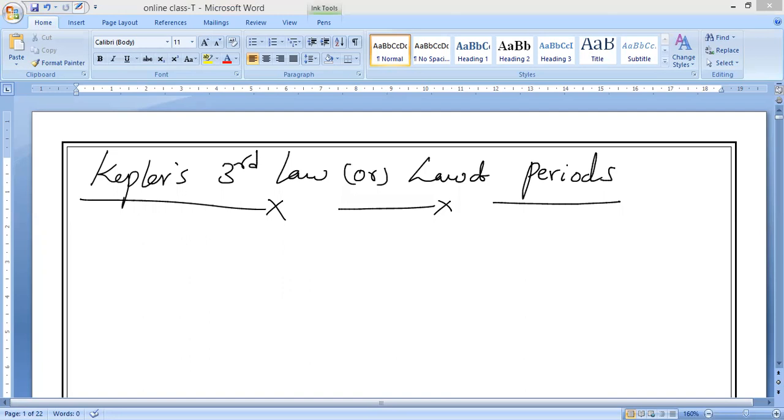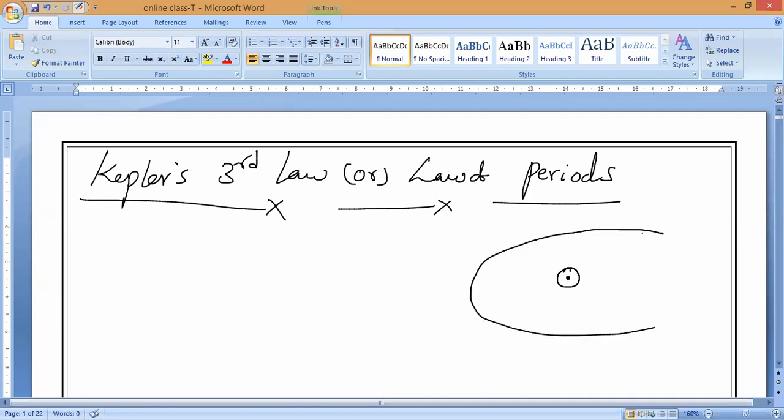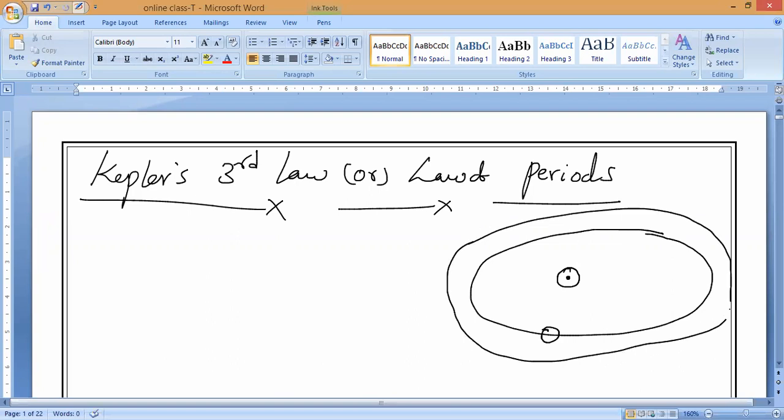So what this means, observe very carefully. As we know, different planets have different elliptical orbits. Will you accept that point? This is the first point you have to understand. On the elliptical path, at one focus, who will be present? The Sun is present at one focus, and different planets are present in the different elliptical orbits.